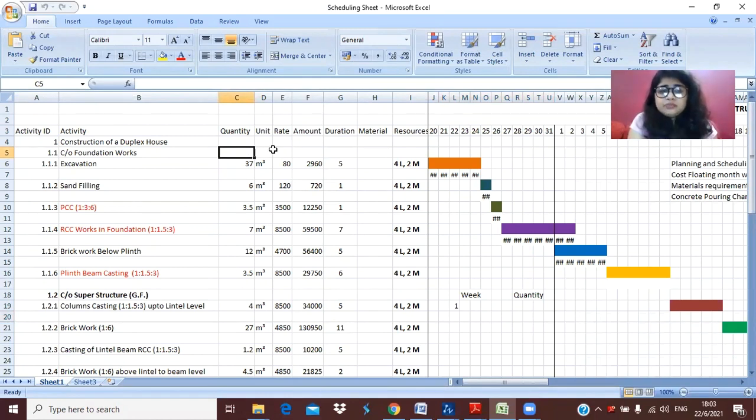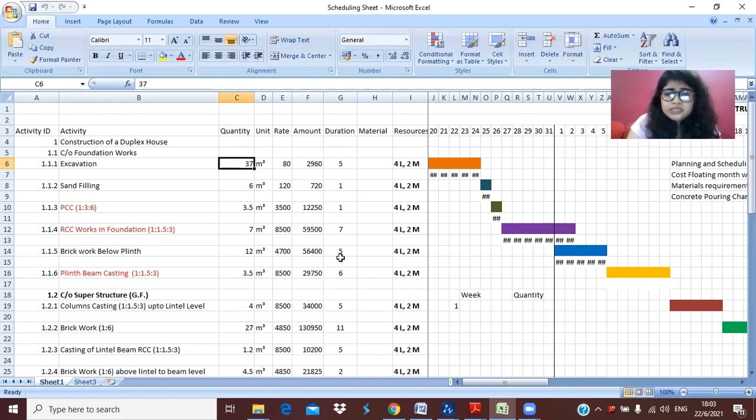We consult and hire a contractor, and the contractor accordingly gives the payment to the laborers. You can see this is the last experience of our construction site: how many laborers and for what duration. Here you can see these are the activities, and these are the quantities, amounts, rates and duration.